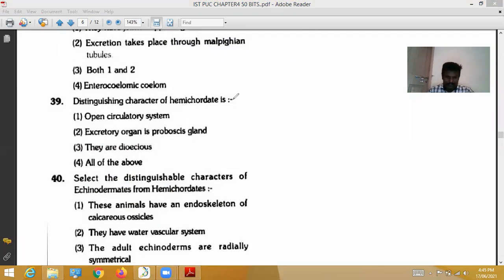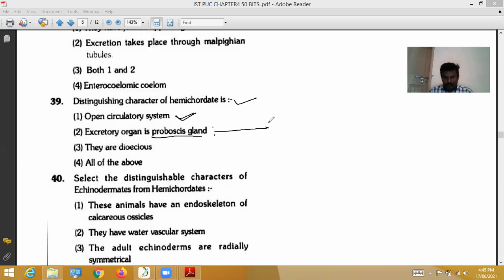Next, the distinguishing characters of Hemichordata. Hemichordates possess an open circulatory system. The excretory organ is the proboscis gland.